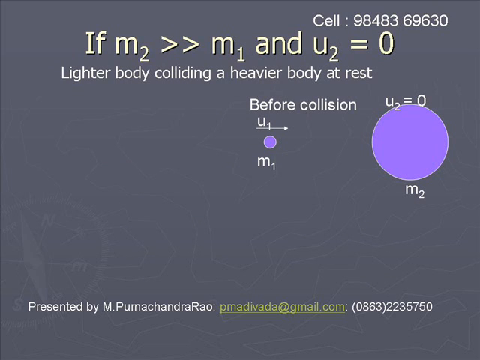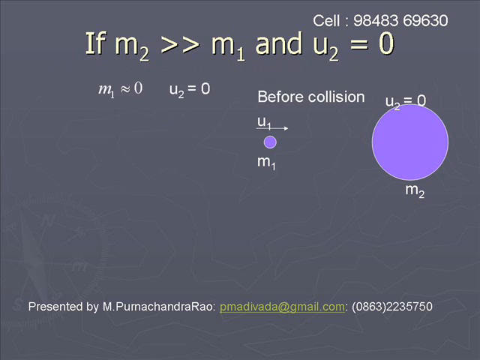A lighter body colliding with a heavier body at rest. This is mathematically written as m2 is far greater than m1 and u2 is equal to 0. That means a lighter body colliding with a heavy body at rest. In the figure, m1 is very small and m2 is very large and u2 is equal to 0. In this case, we can ignore the mass of the first body. So m1 is approximately equal to 0.